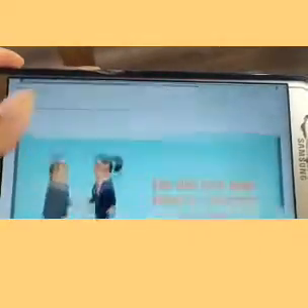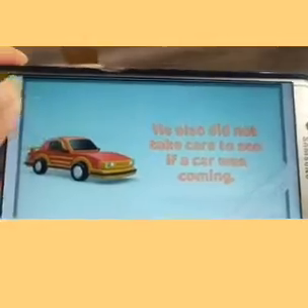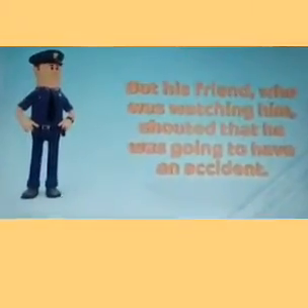He also did not take care to see if a car was coming. He looked neither left nor right. He started to run. But his friend, who was watching him, shouted that he was going to have an accident. This warning helped the child to be safe. He was advised not to have an accident in the first stanza.